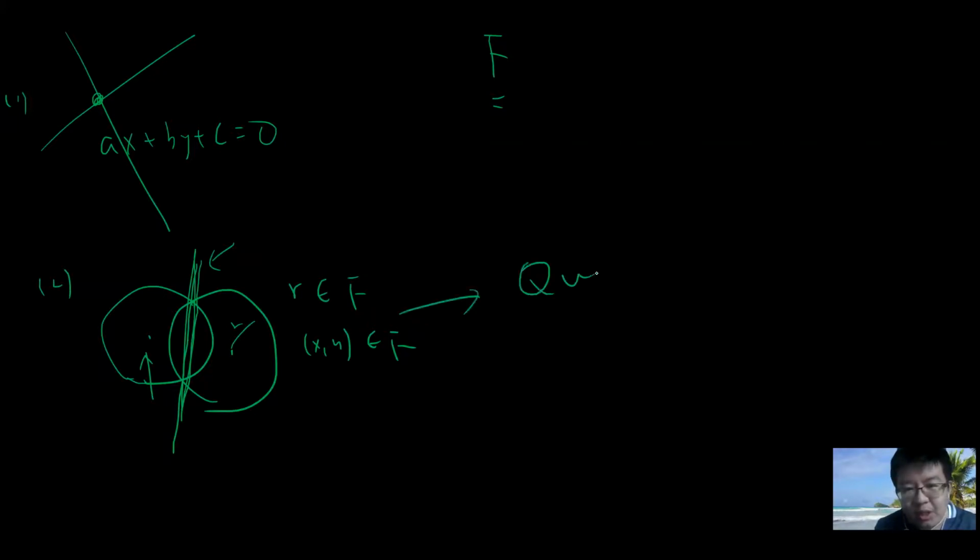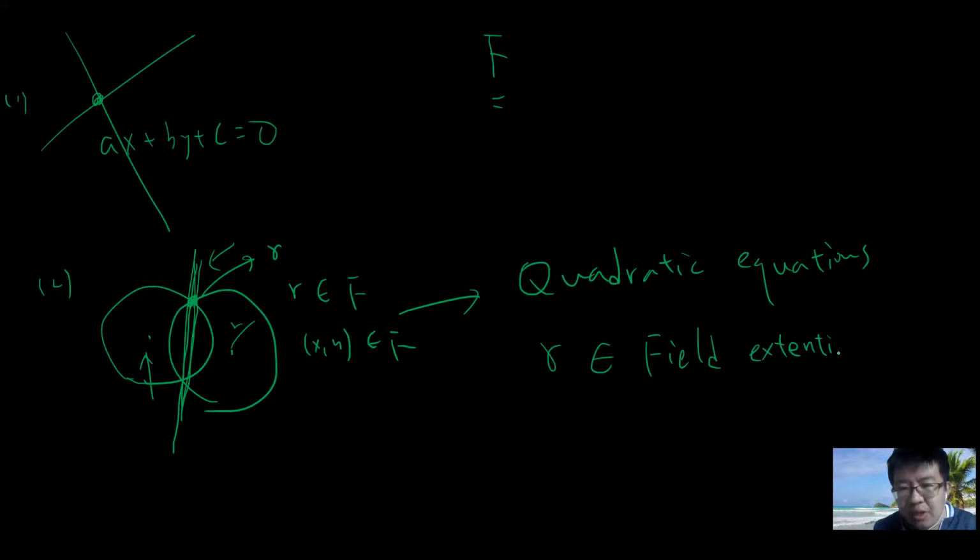So the key idea is this: you can see that this is a quadratic equation. Let's say these points that can be constructed are called gamma. Then gamma is basically a solution of some quadratic equation, which tells you that gamma belongs to a field extension of F with degree 2.